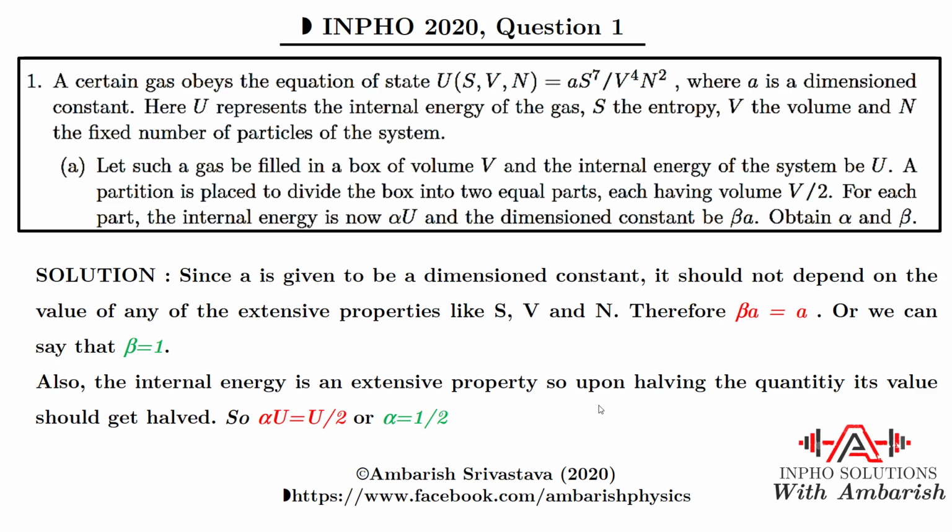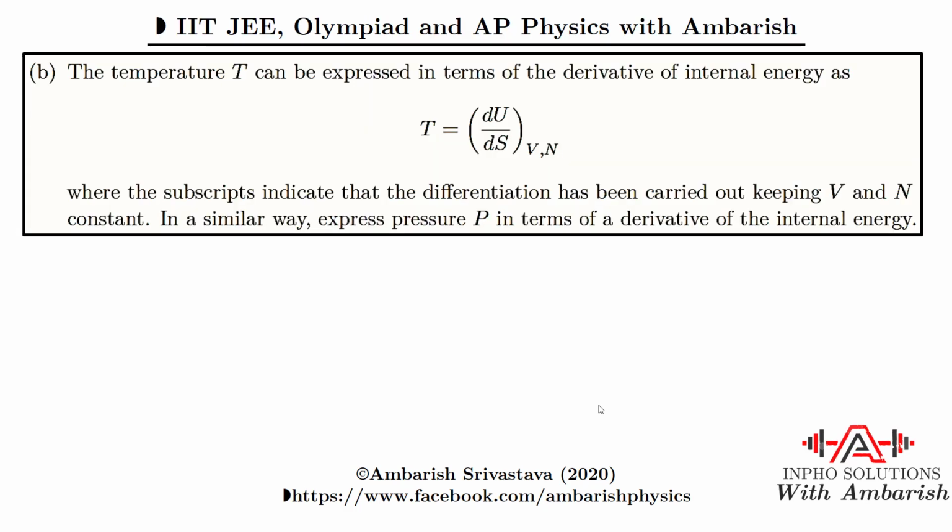Now moving on to the part B. So what was the part B? It says that temperature T can be expressed in terms of derivative of internal energy as T is equal to dU by dS at constant volume and number of particles. Now they have given this equation, but this equation is also obvious.